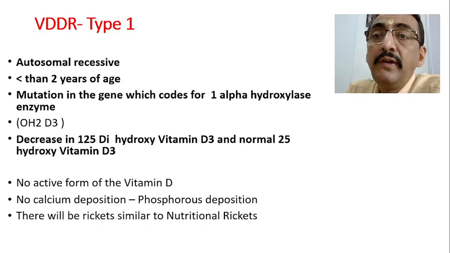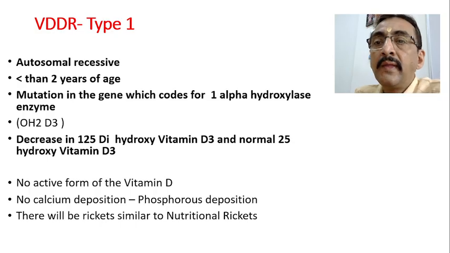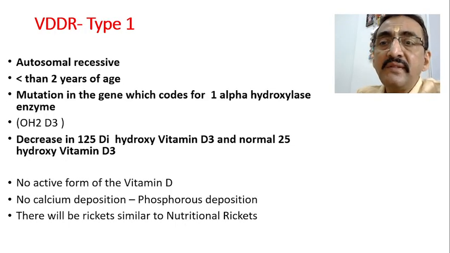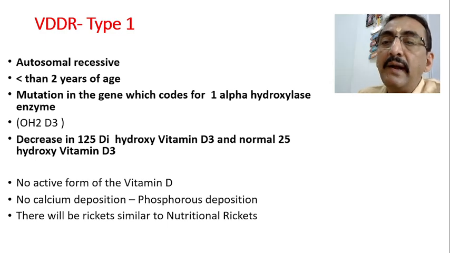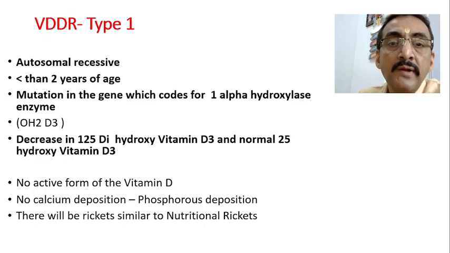Now talking about VDDR type 1. VDDR type 1 is basically an autosomal recessive problem, more commonly seen in less than 2 years of age. So what is the problem here? There is a mutation in the gene which codes for the 1-alpha hydroxylase enzyme. The role of 1-alpha hydroxylase is very important.